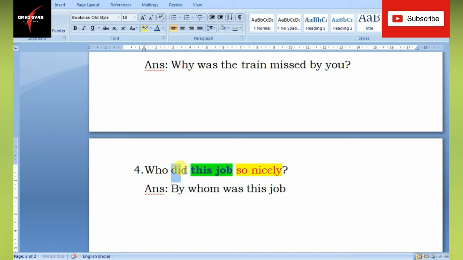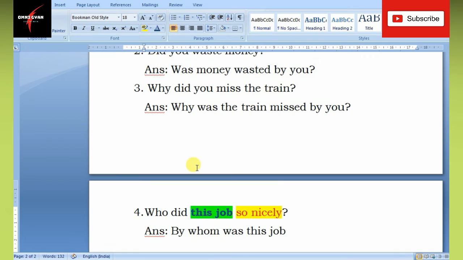Now here is did, right? So you will think that did becomes was. No. This did is an action verb. Do, did, and this did will become done. And if you notice the sentence, there is no other verb. Do not mix this did with the did in example number 3.